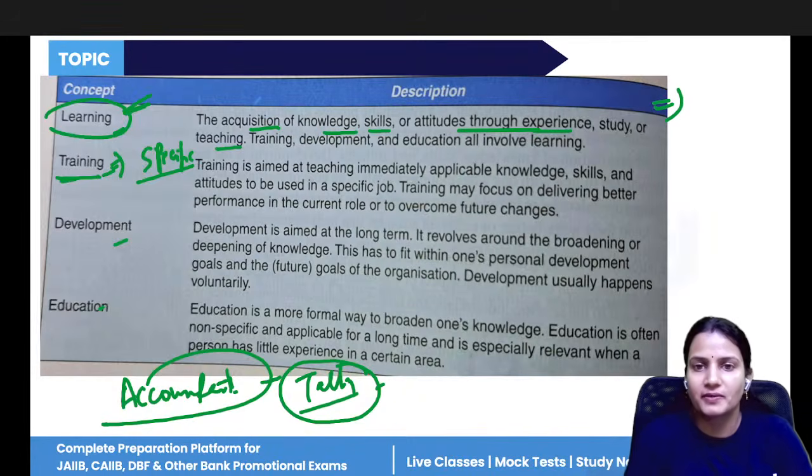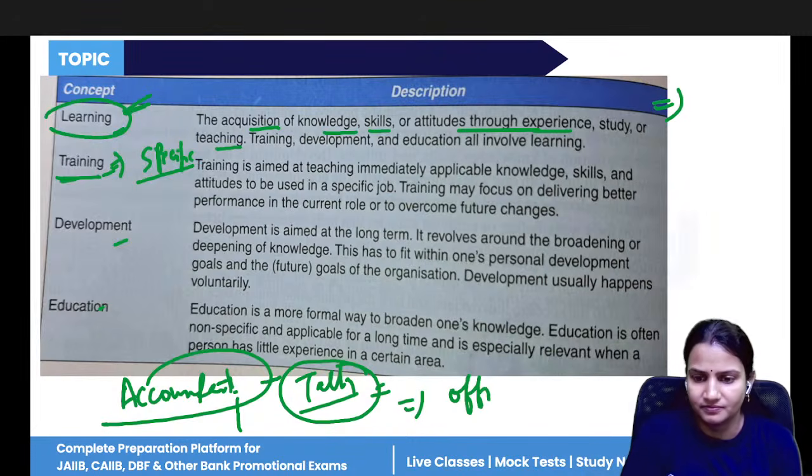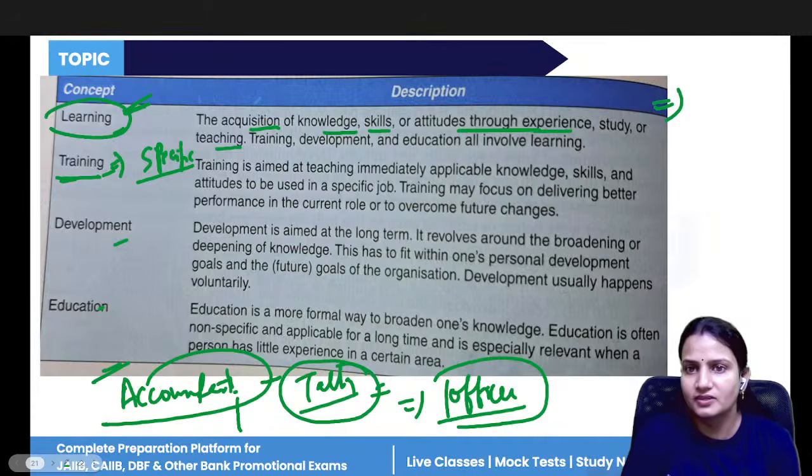You only know the basics of Tally, but you don't know the advanced version of Tally. So the company will provide you training for that. Now suppose you have left that company and joined another company for the position of officer. For that position, you don't need the accountancy job. You don't need this Tally work. The experience is not going to matter over there.